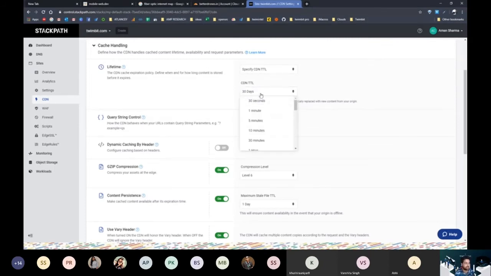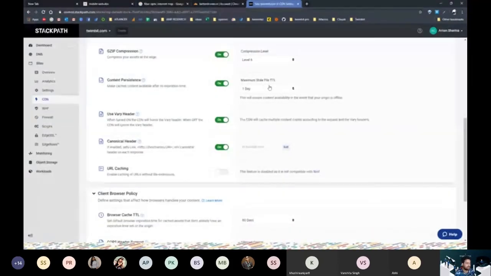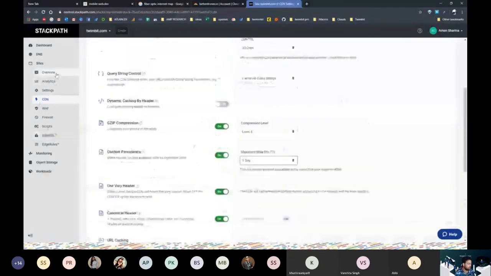In this case, I have used 30 days because we know that our front end code is not getting updated daily. But our content, the actual media files, are getting updated. So that is another CDN that we are using. But for our front end, the code is just updating every 30 days. So I'm sure that the 30 days TTL will be fine. And then we have content persistence, which means that even if my backend server goes down, our front end will still look live because our CDN will take over at that point. So this is how it looks.